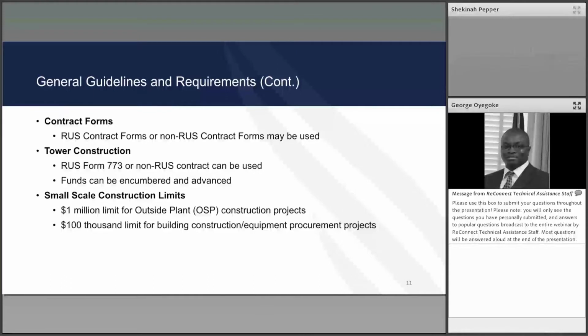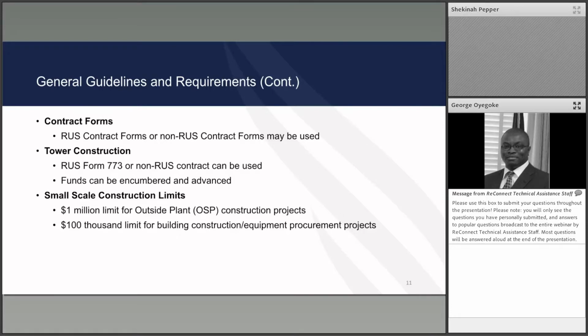For the Reconnect program, RUS contract forms may be used, and awardees may also elect to use non-RUS contract forms. However, if non-RUS contract forms are used, a draft copy of that form would need to be approved by RUS before the contract is executed.